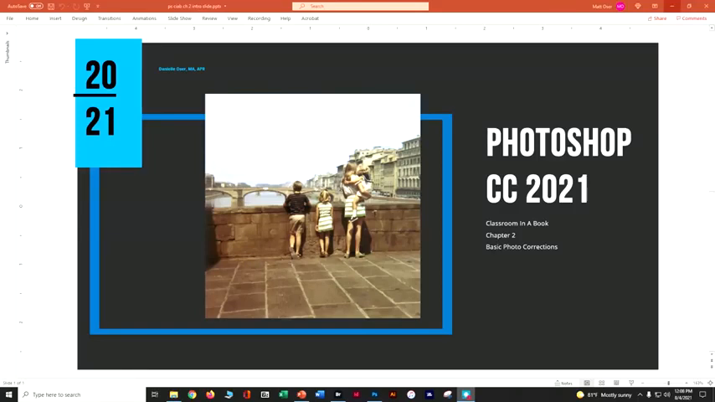Hi, welcome to Photoshop CC 2021 Classroom in a Book, chapter number 2 about basic photo corrections. In this one, we're going to learn how to deal with some resolution and some size, how to play with some special tools, straighten, crop, make some real basic changes, and create this amazing family photo for someone. So let's think about retouching in general.